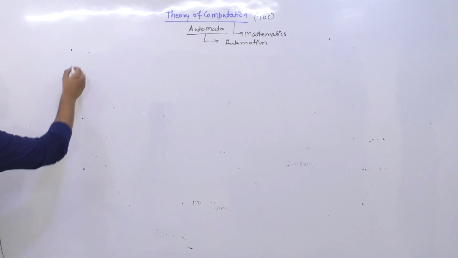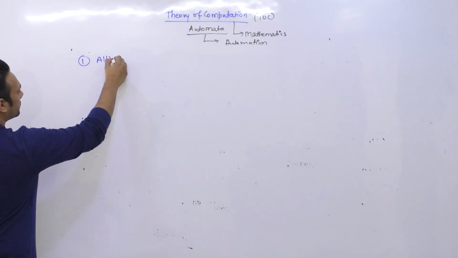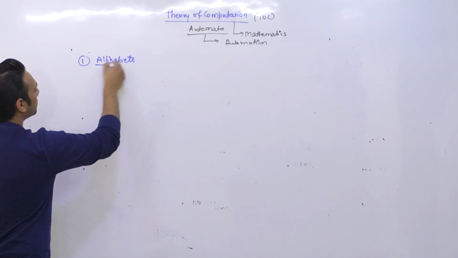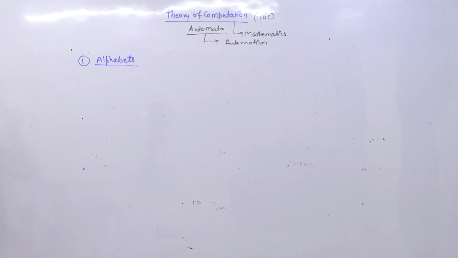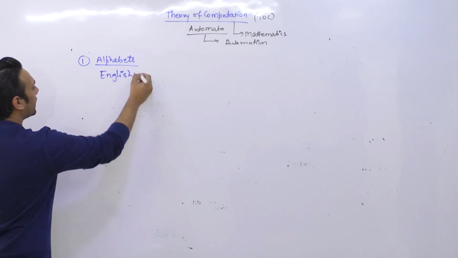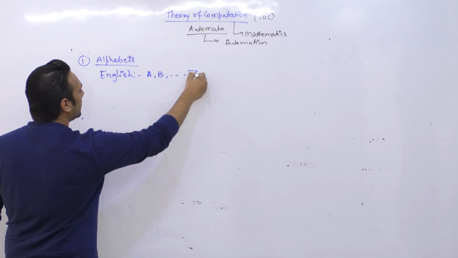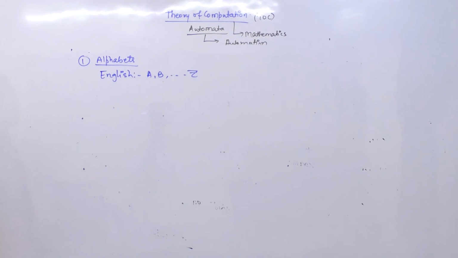तो first thing is you have to define what are the alphabets of the language. तो सबसे पहले आप अल्फाबेट्स को डिफाइन करेंगे, करेक्ट. तो we can say we have an English language. So in English language you have alphabets from capital A, capital B up to so on capital Z. ये सभी आपके पास alphabets है English language में.